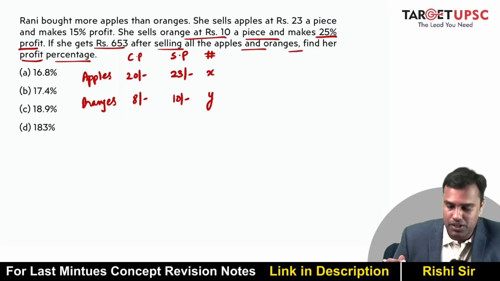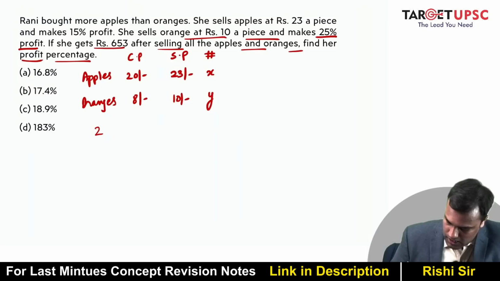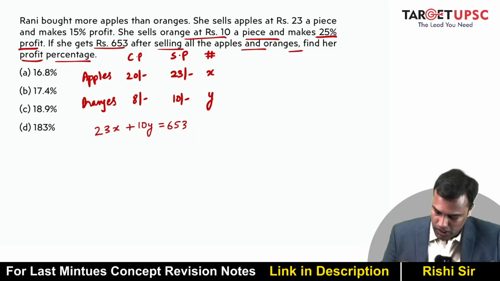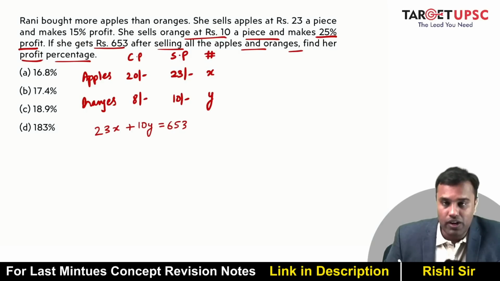The total selling price is 653. So can I say 23 is the selling price of apple multiplied by the number of apples, plus 10 into the number of apples, which is the number of oranges? This has to be equal to 653. Okay. Now this is one equation.